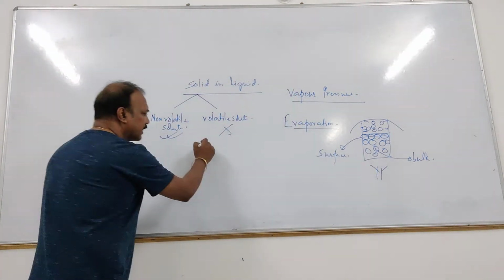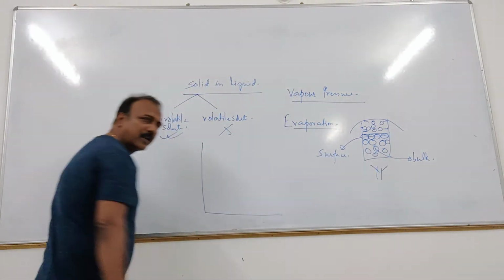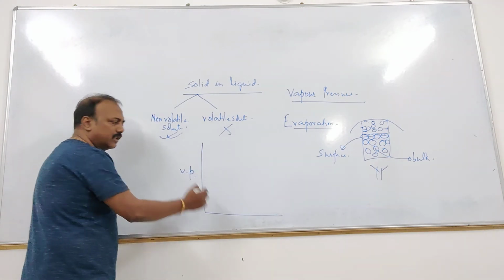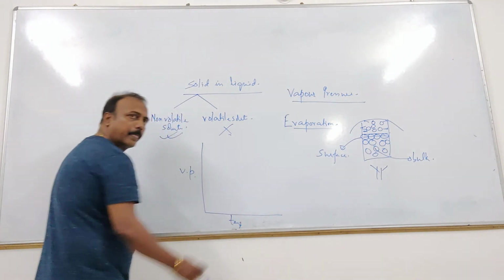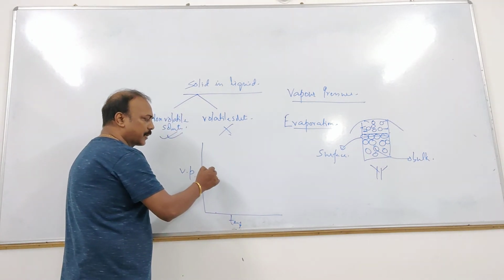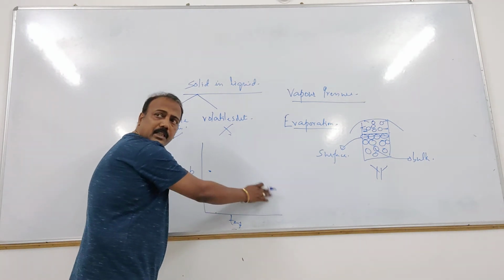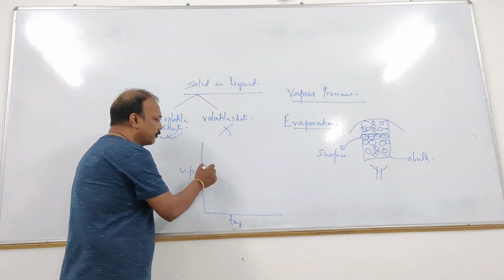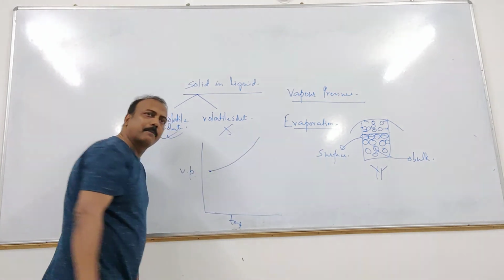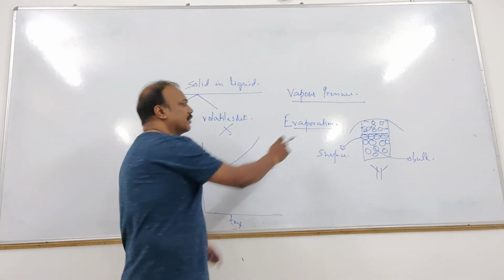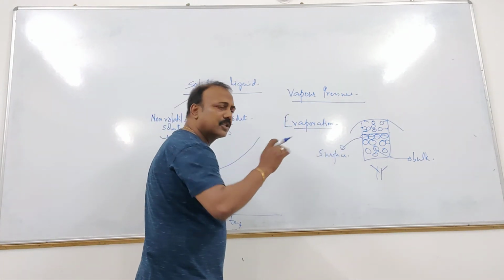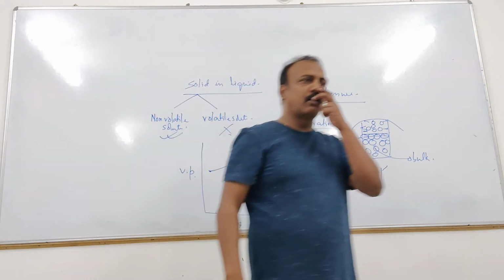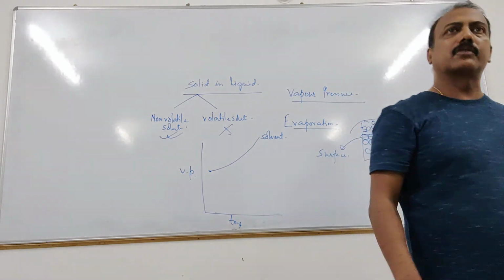Very good. So I am drawing the vapor pressure curve. Here we are plotting vapor pressure in this direction, and in this direction we are plotting temperature. At this temperature, this is the vapor pressure. If we increase the temperature, the vapor pressure will increase, but not uniformly. It is going to increase like this. This curve I have drawn for water, suppose, that is pure solvent, only for solvent molecules.